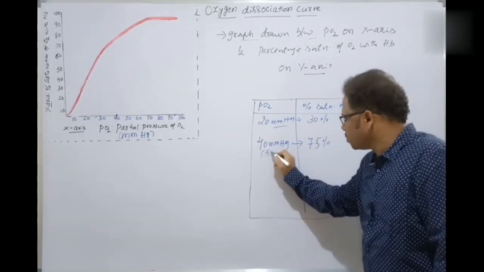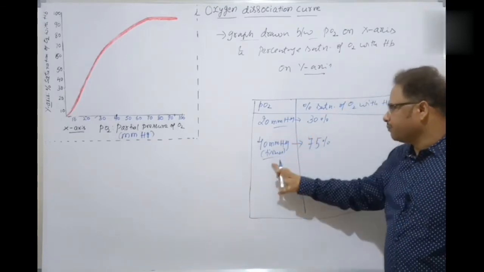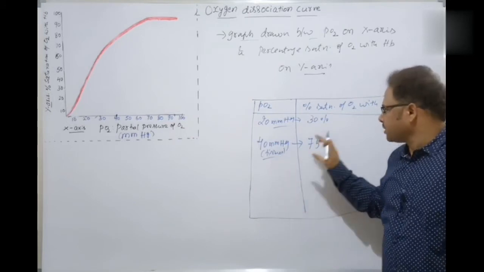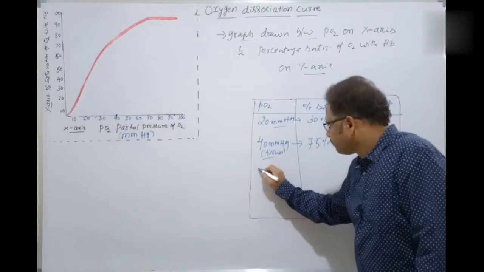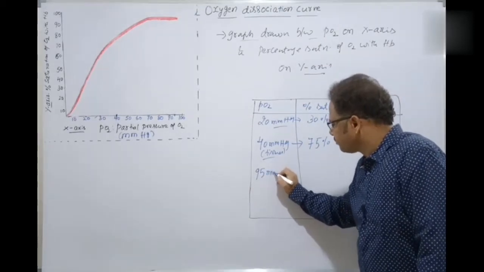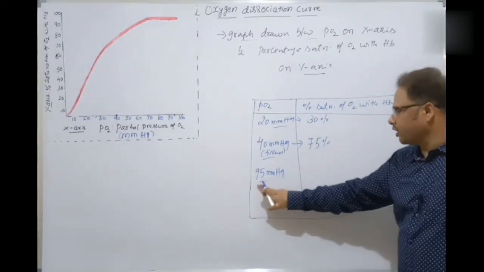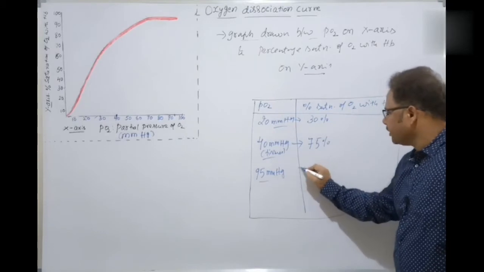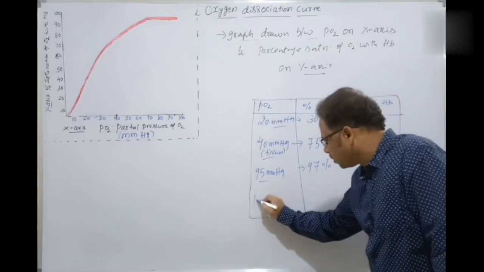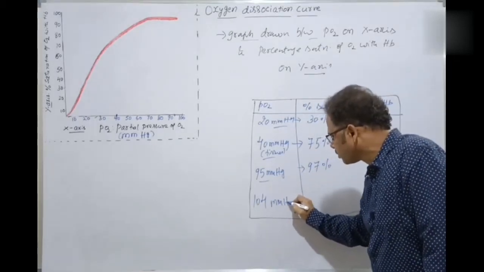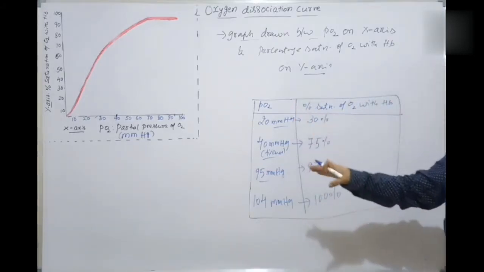For example, in the tissues and cells, as we have discussed in the previous lecture, 40 mmHg is present, and the percentage saturation is 75%. And if it is 95 mmHg, as in the arterial blood, then it would be 97% saturation. On the other hand, if it is 104 mmHg, it would be almost 100% saturation. So these are the different values here.